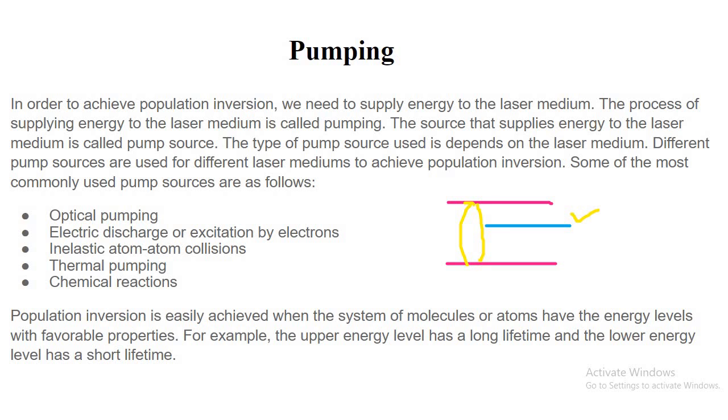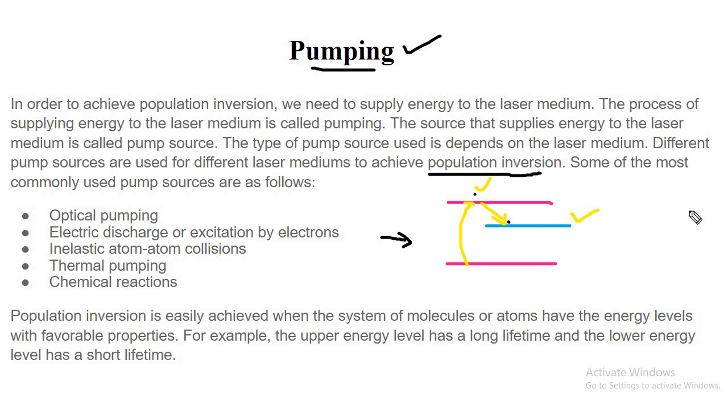To stop this, we give some energy, so there is a process of absorption and the particle moves from the ground state to the excited state. When they are about to come back, we stop them from moving to the ground state. Rather, we use pumping to force them from the excited state to the metastable state. If you are able to do this, then we achieve what is called population inversion.